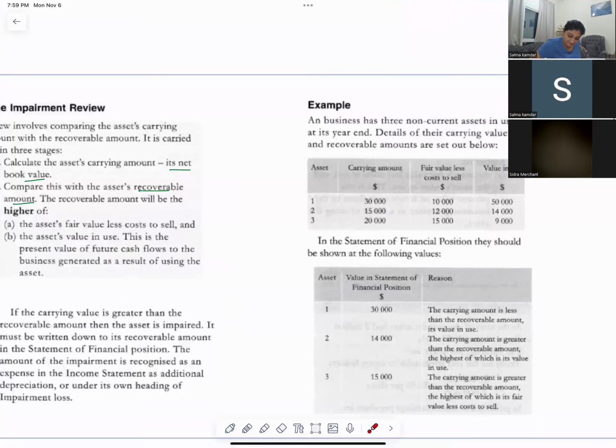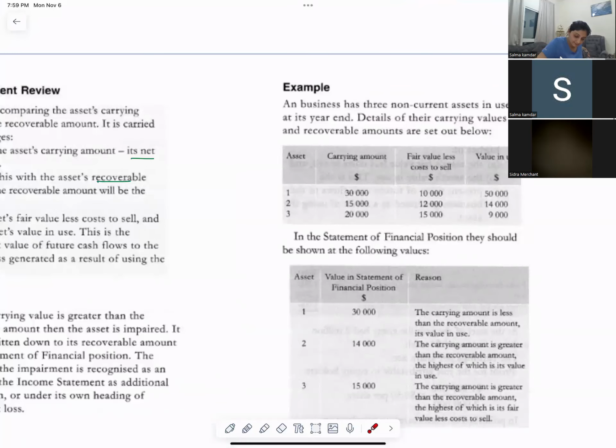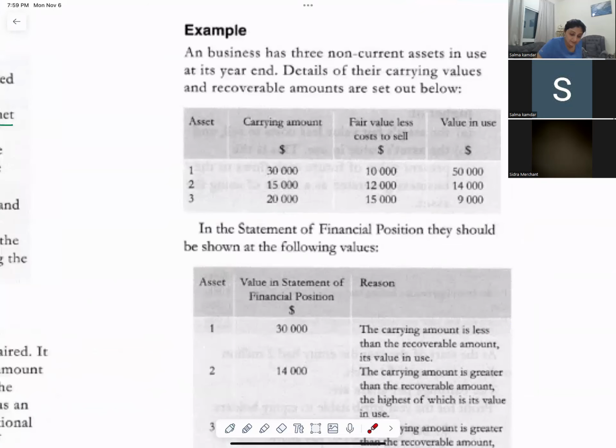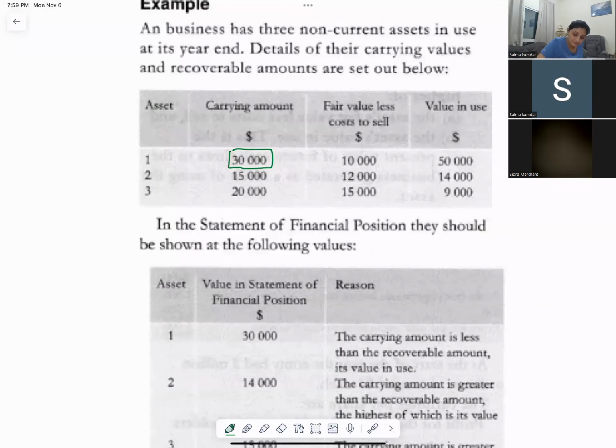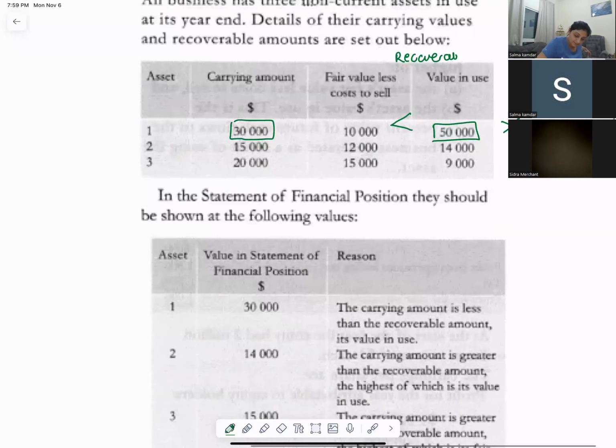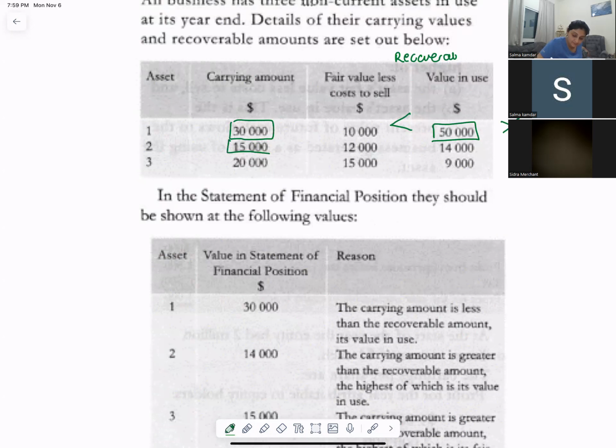Asset 1. Carrying amount 30,000, greater is 50,000. So recoverable is 50,000. Carrying value is less than the recoverable, so you won't impair the asset. Next. 15,000 carrying amount, 14,000 is the greater from both. So 15,000, which is carrying value, is greater than the recoverable amount, so you will impair the asset, and impairment loss is 1,000.